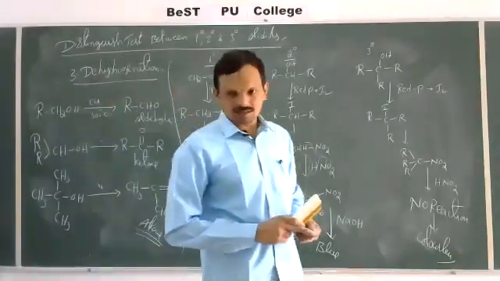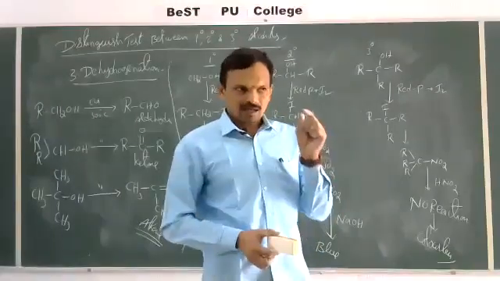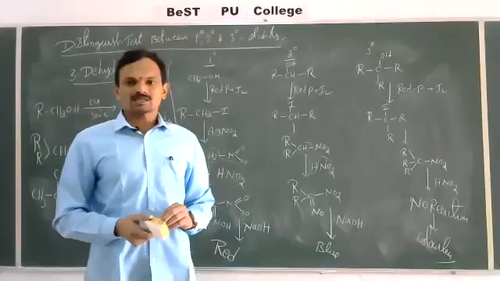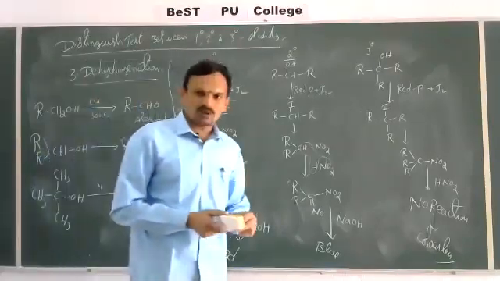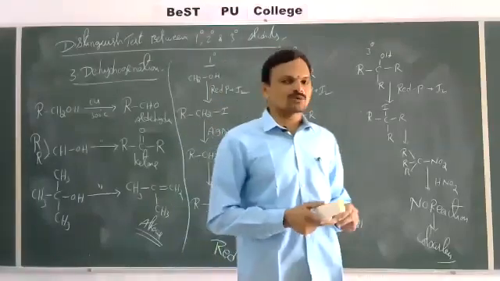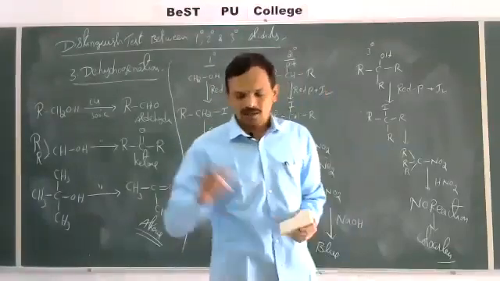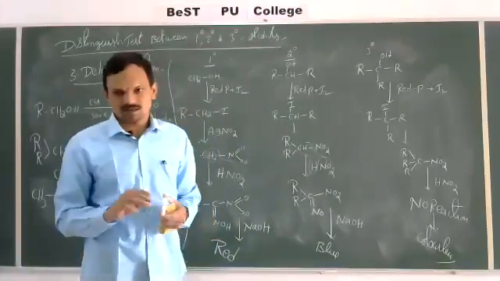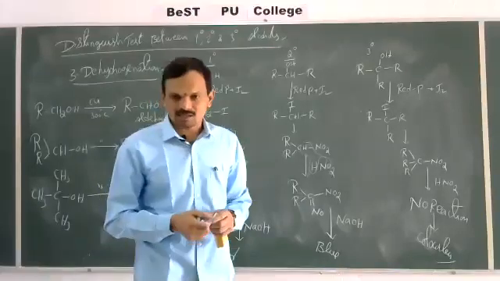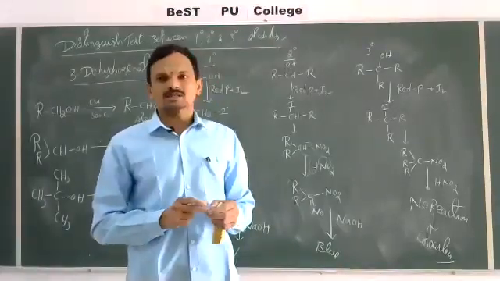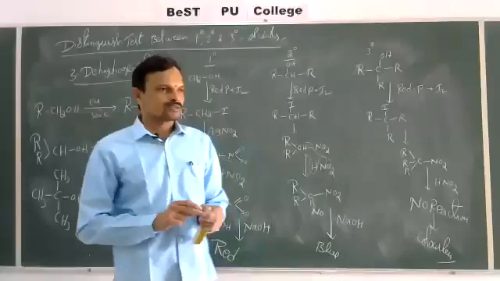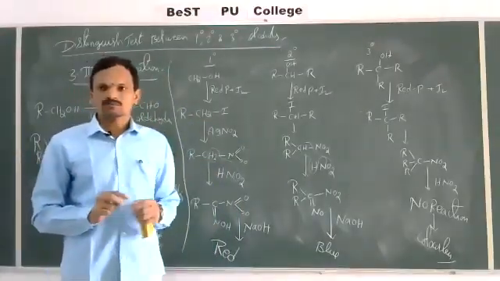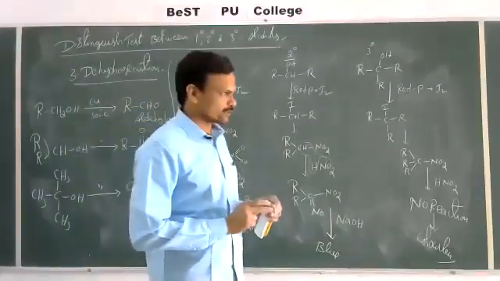Third one from Grignard reagent. Addition of Grignard reagent to formaldehyde followed by hydrolysis gives primary alcohol, whereas addition of Grignard reagent to other aldehydes followed by hydrolysis gives secondary alcohols. Addition of Grignard reagent to ketones followed by hydrolysis gives tertiary alcohols. So this is the preparation of primary, secondary, and tertiary alcohols from Grignard reagent. This is the third preparation method.